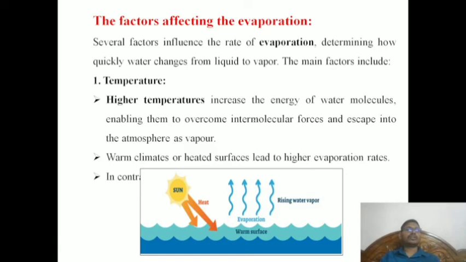Now, what are the factors affecting evaporation? The first one is temperature.